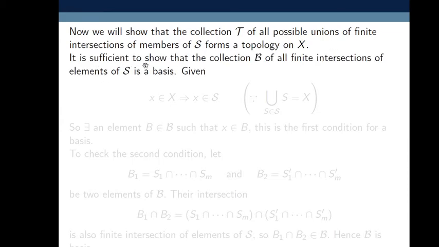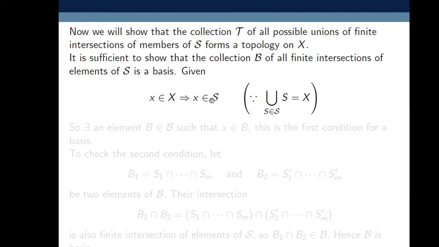It is sufficient to show that the collection script B of all finite intersections of elements of script S is a basis. So first we show that script B is a basis, and script B is nothing but the set of all finite intersections of elements in script S. Suppose I take x belongs to X, obviously this implies x belongs to S. Why?